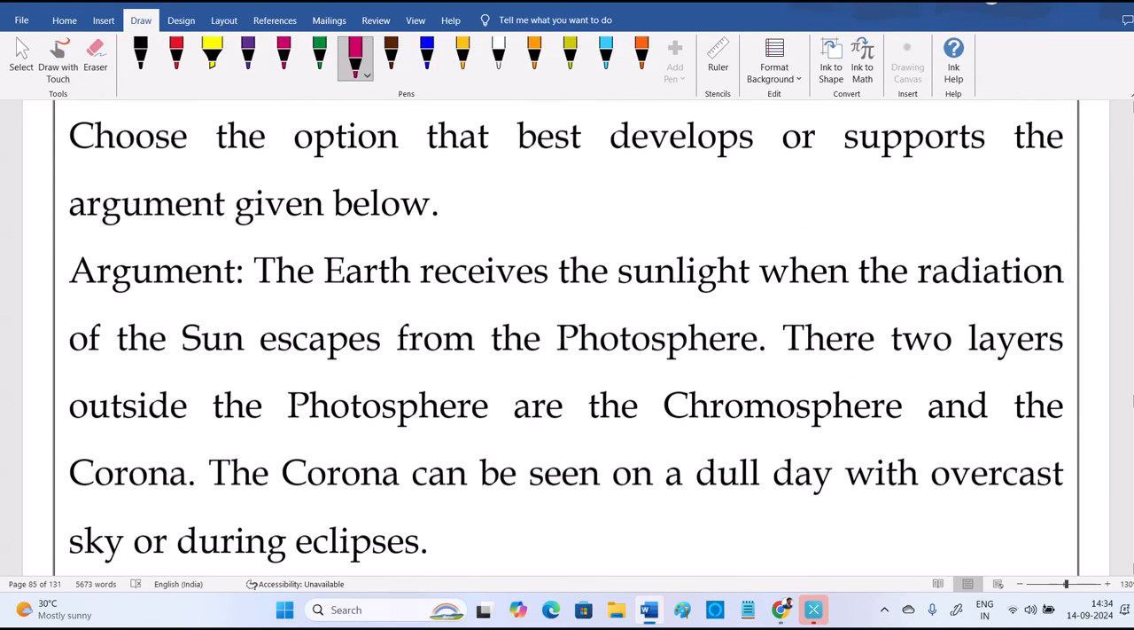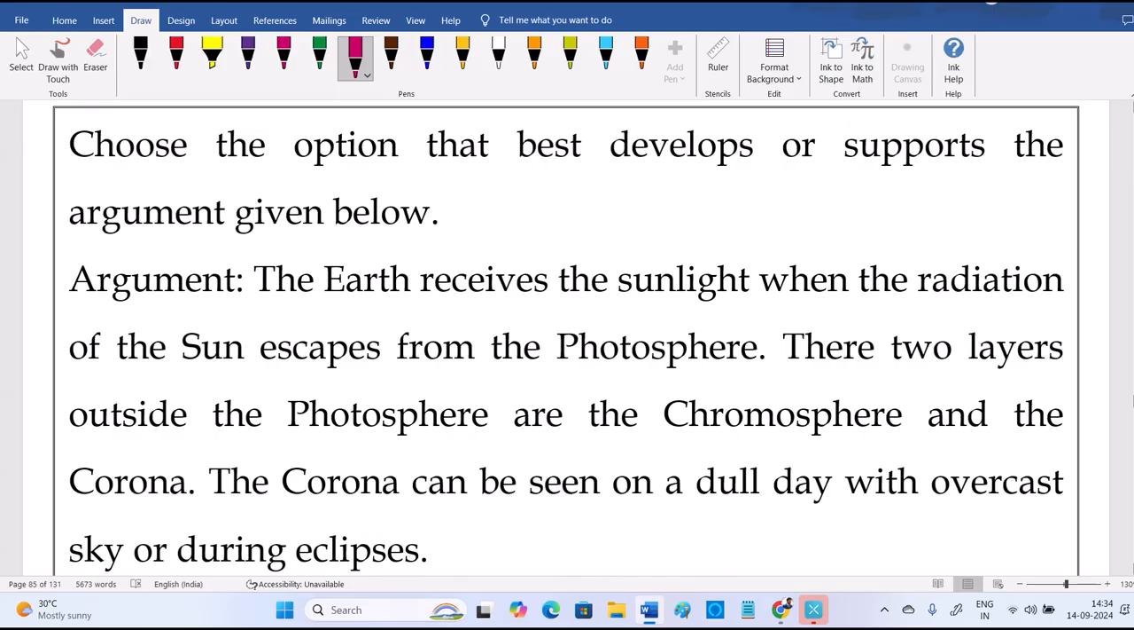Some platforms will give an argument already. Now among the options, you need to select the best to develop or support it. Some options ask which of the following weakens this argument. Here, this is the best to develop or support the argument. Sometimes they may give an option which will weaken the argument also. You read it properly, whether it is weakening the argument or strengthening, developing or supporting that argument.